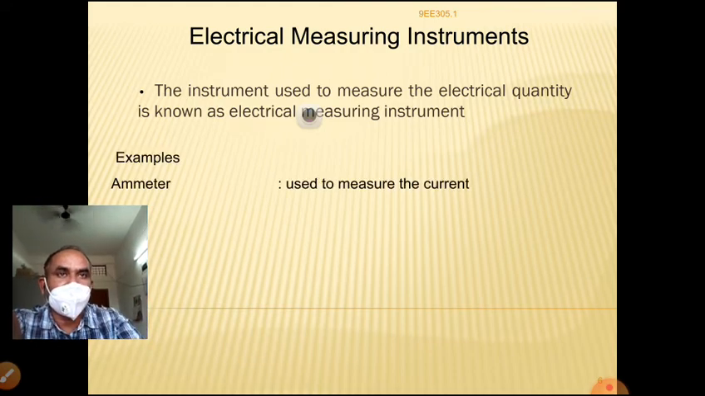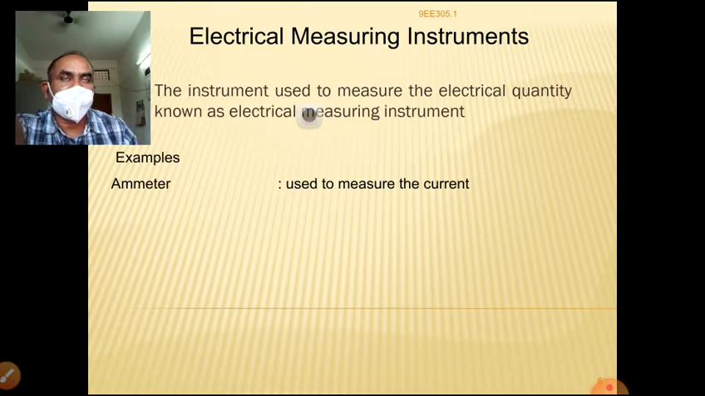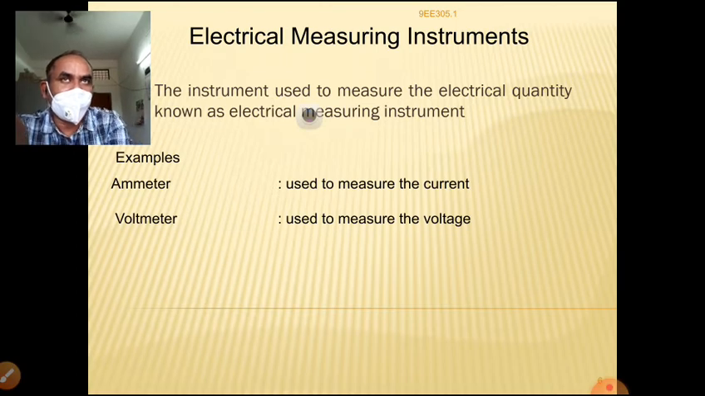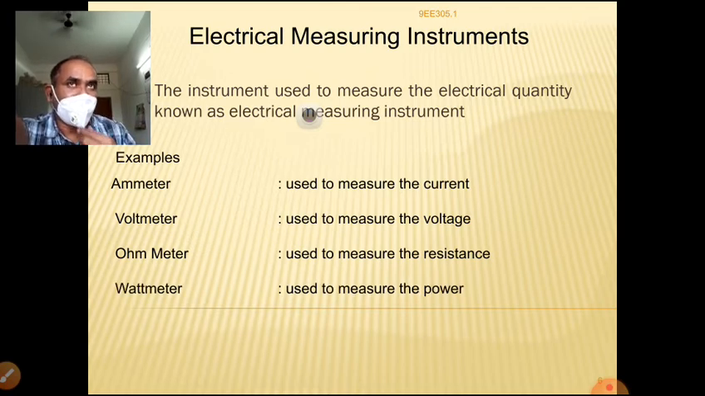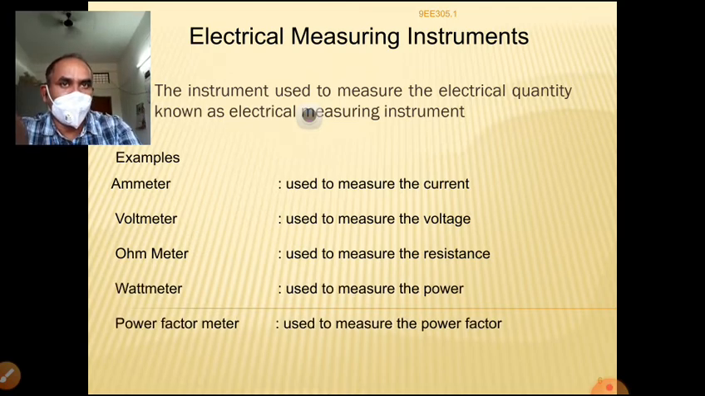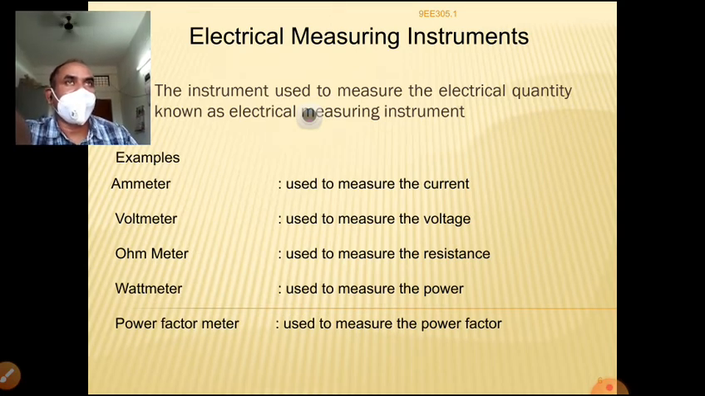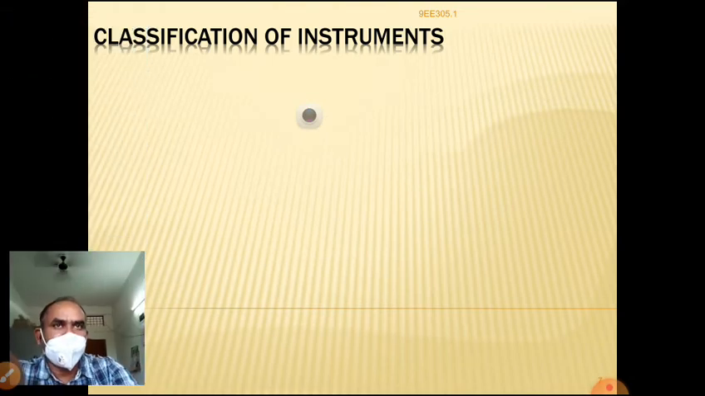For example, the ammeter. What is the purpose of the ammeter? An ammeter is used to measure the current in a closed circuit, a voltmeter measures the voltage across two given points, an ohmmeter measures the resistance in a given length of wire, and a wattmeter measures the power consumed by the load. A power factor meter indicates the cosine of the angle between the voltage and current. That is the power factor. The power factor plays a vital role in the flow of current. You can see that later. These are some examples.